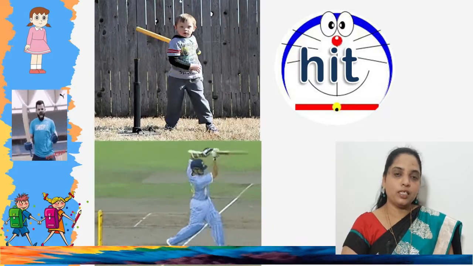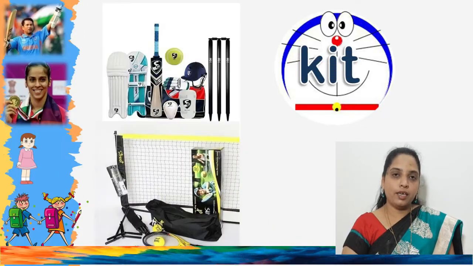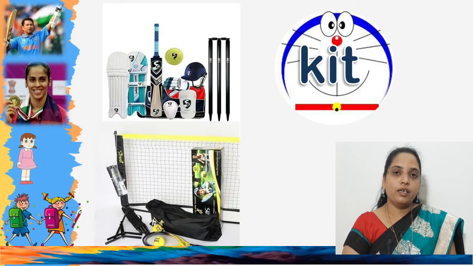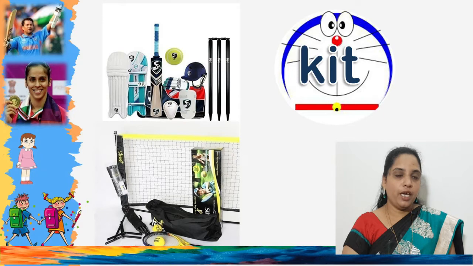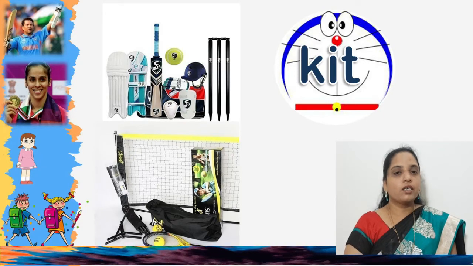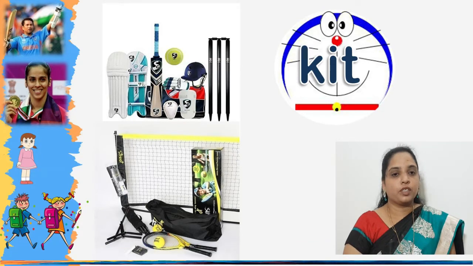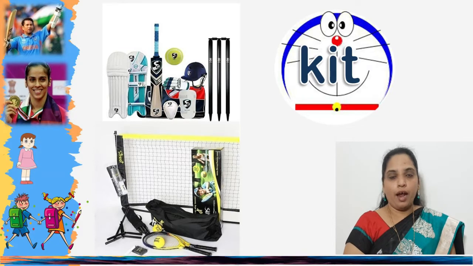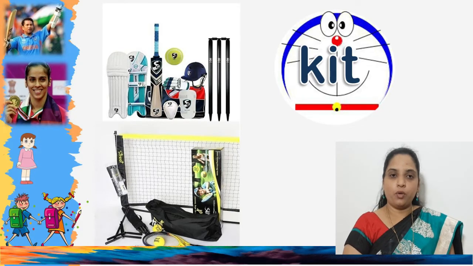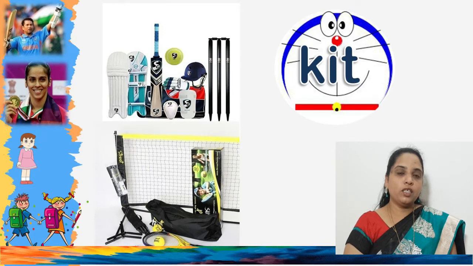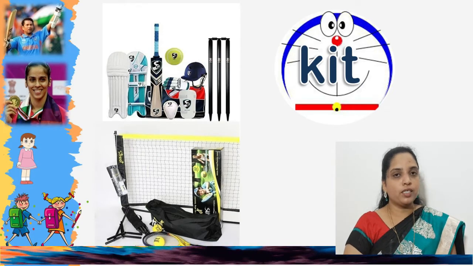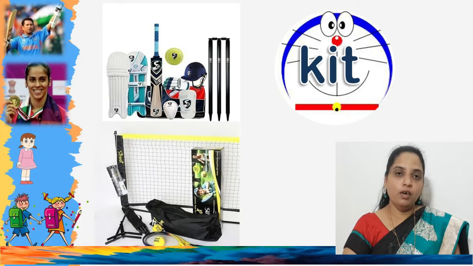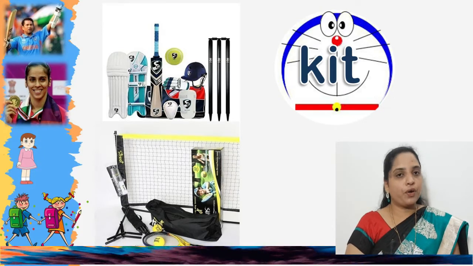Then the next one is K-I-T, kit: K, I as E, T. Yes, cricket kit and tennis kit. All the playing things together are called a kit. If it is a cricket game, the things are called a cricket kit.